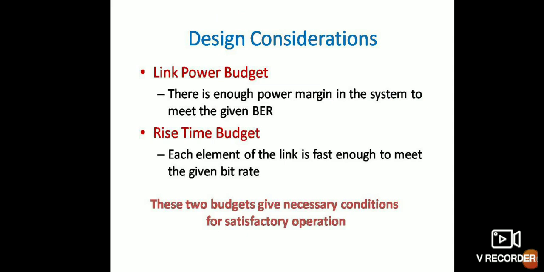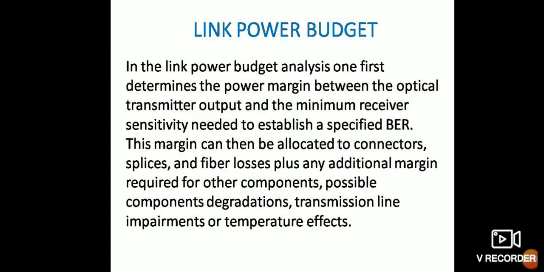Design consideration. Link power budget: there is a power margin in the system to meet the given bit rate. Rise time budget: each element of the link is fast enough to meet the given bit rate. Link power budget. In the link power budget analysis, one first determines the power margin between the optical transmitter output and the minimum receiver sensitivity needed to establish a specific bit error rate.